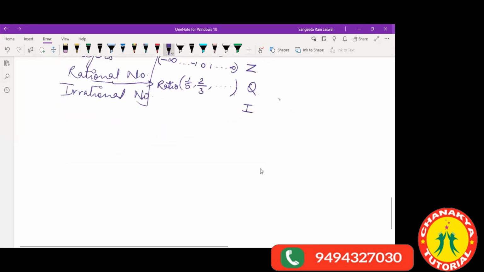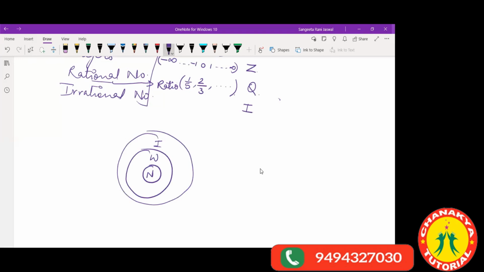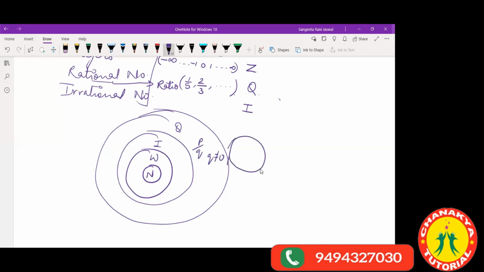Now you can see with a small diagram. Initially we studied natural numbers, then whole numbers. Whole numbers cover the whole of the natural number system. Then integers cover the whole of the natural and whole number system. Then you have rational numbers, which still cover the whole of this, in the form of P by Q, where Q is not equal to 0. And we have another set of numbers which is separate from these. These are called irrational numbers.